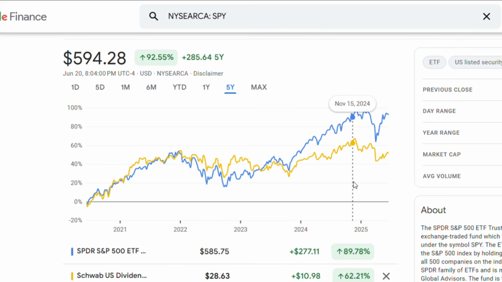It may not shoot up like tech stocks in a bull market, but it can offer peace of mind and dependable income, especially during volatility or when growth stocks cool off. If your goal is to retire through aggressive growth, SCHD might not be your top choice. But if you're building long-term wealth with a focus on passive income and lower volatility, SCHD can absolutely be a strong core holding. It just needs to be understood for what it is, a dividend growth ETF, not a market-beating growth machine. When used as part of a balanced portfolio, it still brings a ton of value to the table.